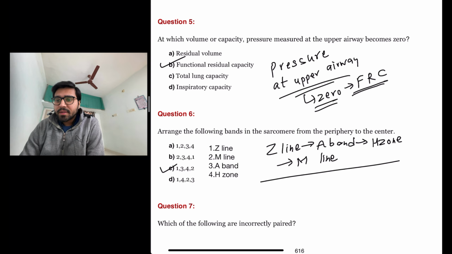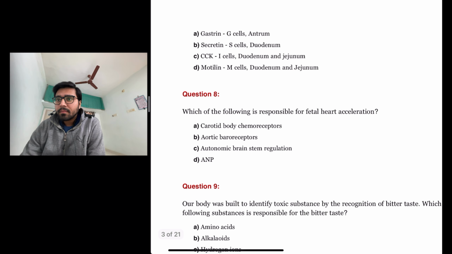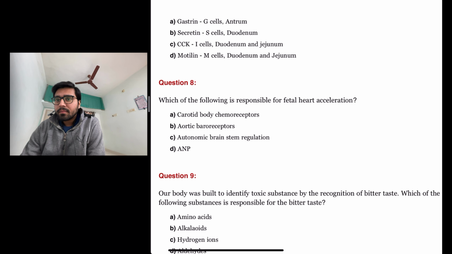The next question is, which of the following are incorrectly paired? So let us look at the options. Gastrin, G cells, antrum. This one is true. Secretin, S cells, duodenum. This one is also completely true. Cholecystokinin, I cells, duodenum and jejunum.